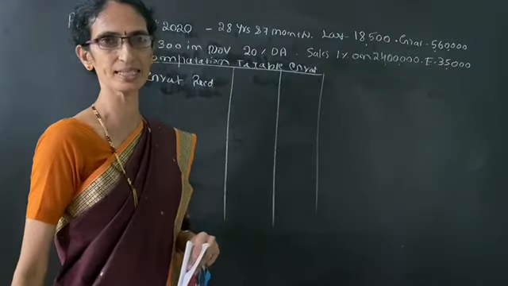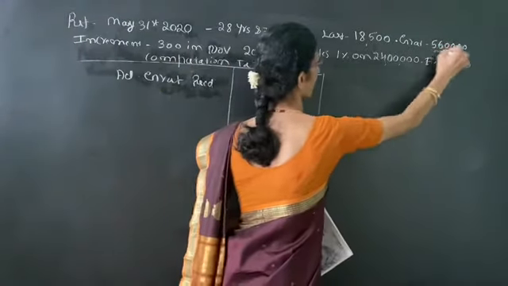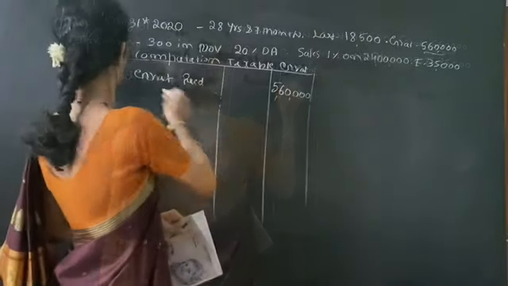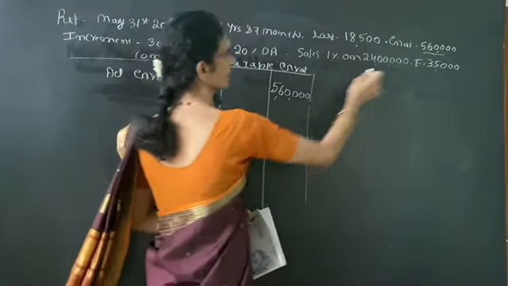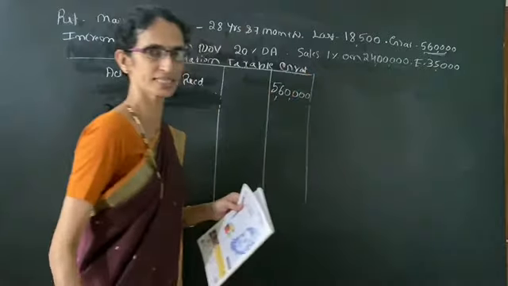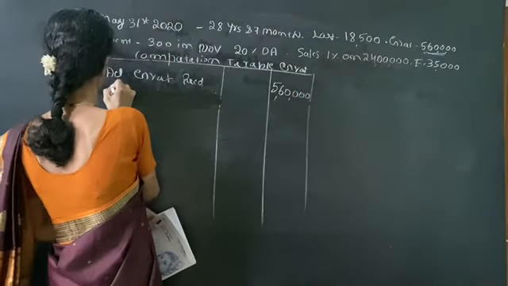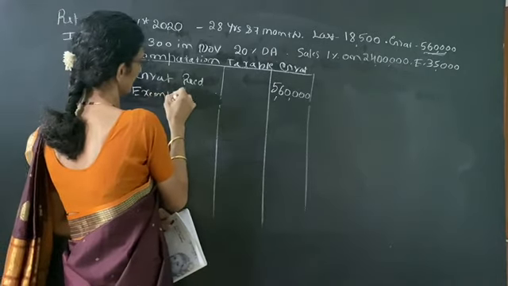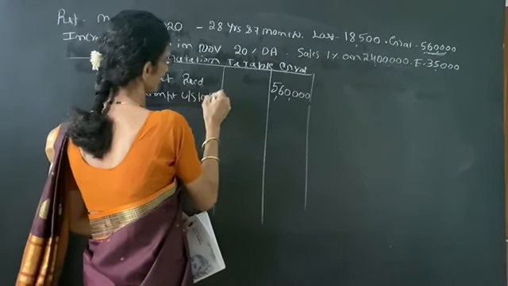It is given in the problem. Gratuity received is 5,60,000. Next we have to deduct less exempt under section 10(10).